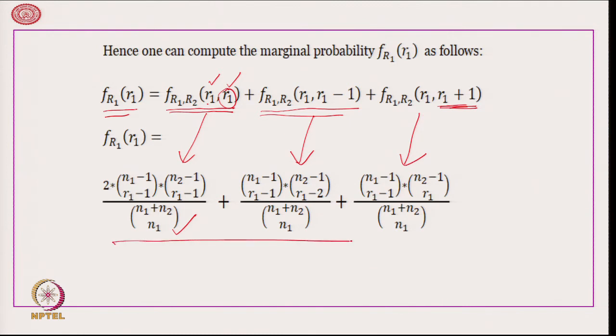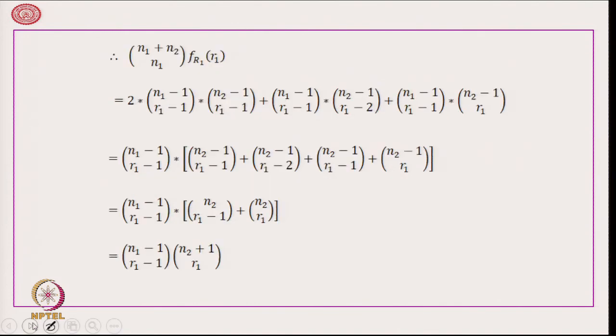Now, we need to simplify this. How do we simplify? So, let us look at it. n 1 plus n 2 C n 1 multiplied by f R 1 of small r 1, that is, this is the marginal distribution or marginal probability.